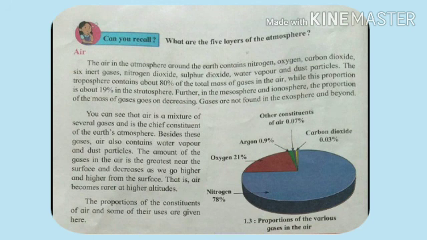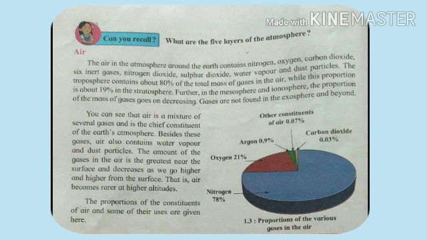The troposphere contains about 80% of the total mass of gases in the air, while this proportion is about 90% in the stratosphere. Further, in the mesosphere and ionosphere, the proportion of the mass of gases goes on decreasing, gases are not found in the exosphere and beyond.